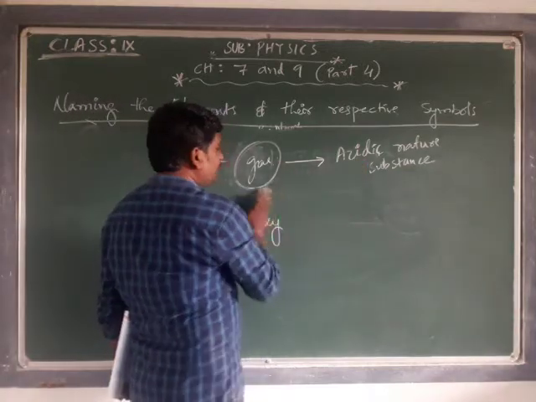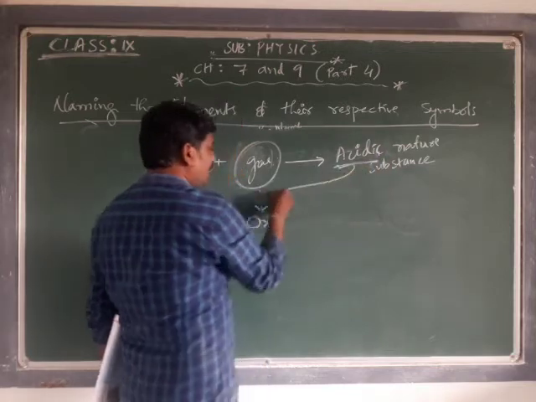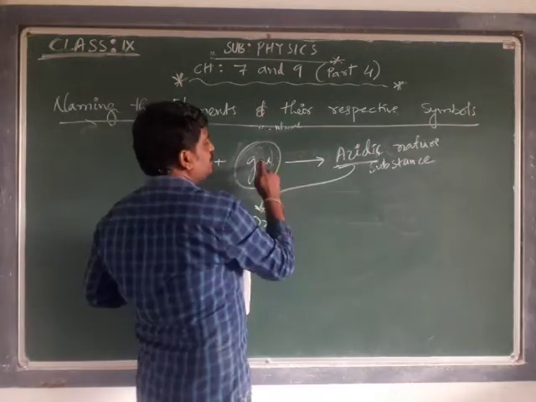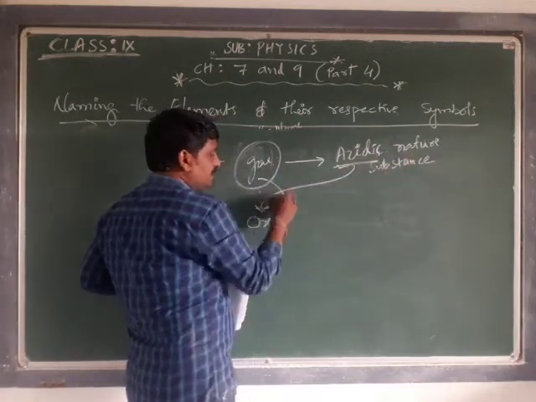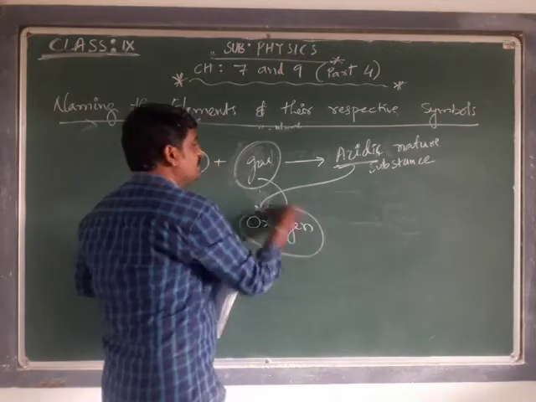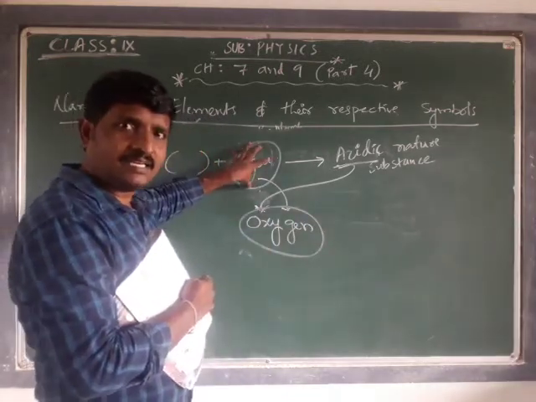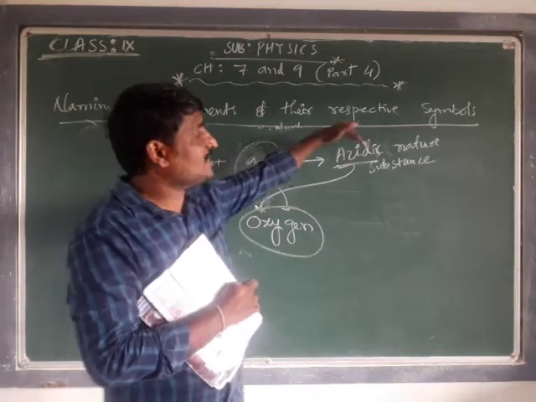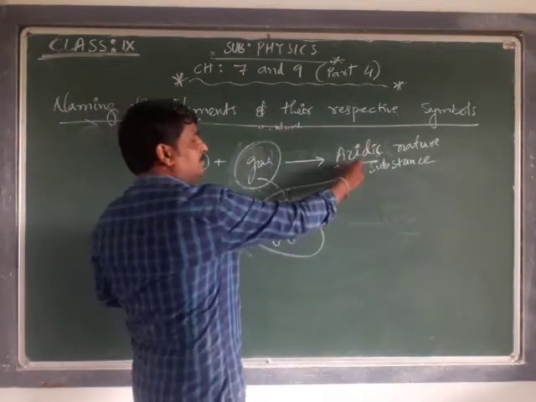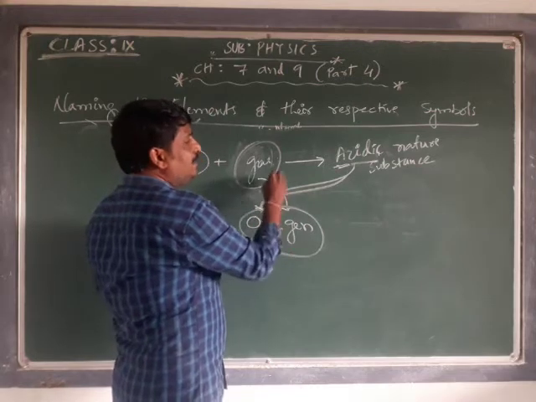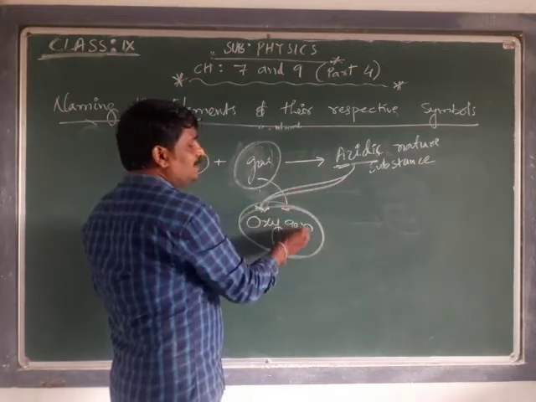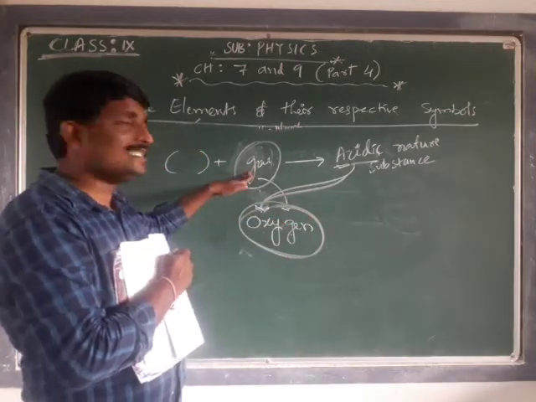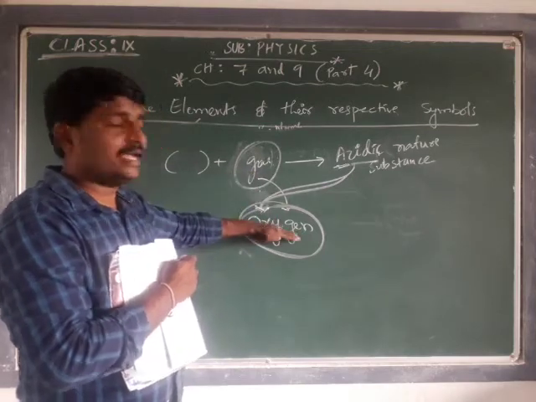Okay, as it is generating acid, the Latin name of acid is oxy, and as this gas is generating acidic nature substances, it is named oxygen. If some substance reacts with this type of gas, it is going to generate acidic nature substances. So who is generating acidic nature substances? This gas. So this gas is called oxygen.